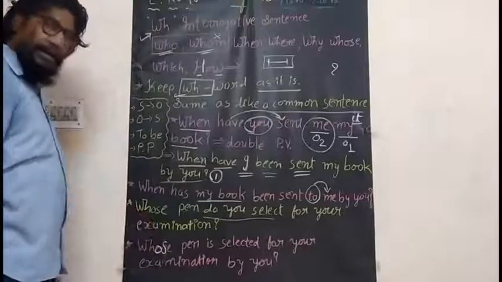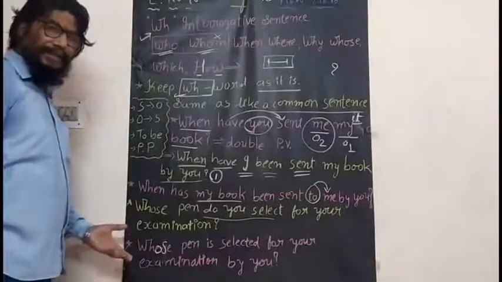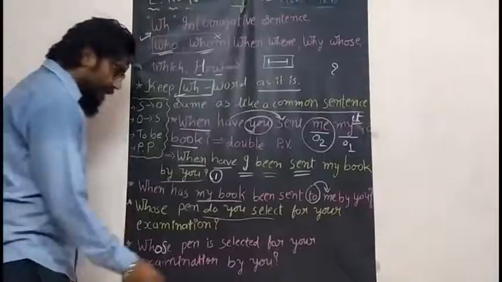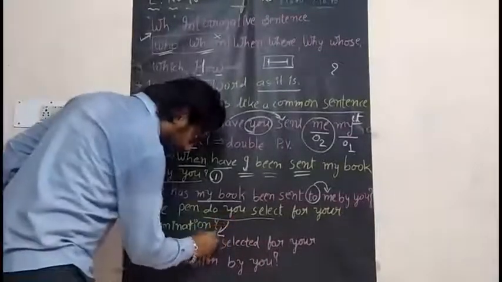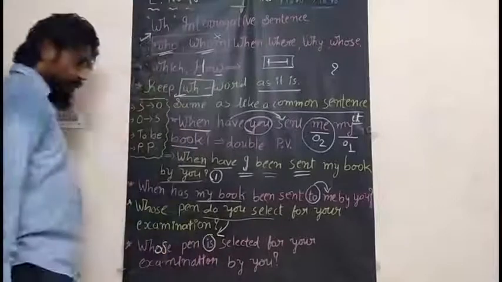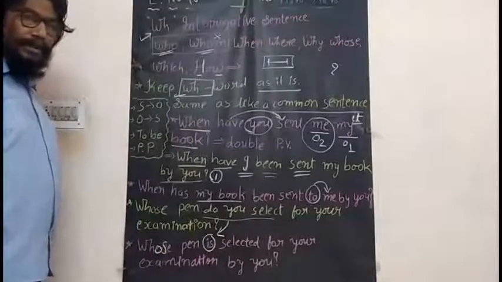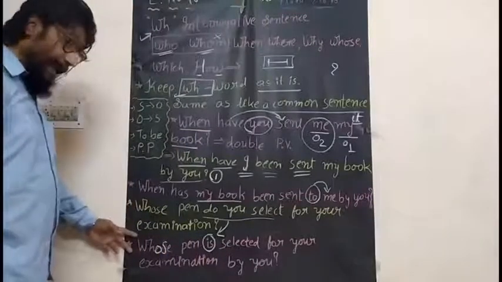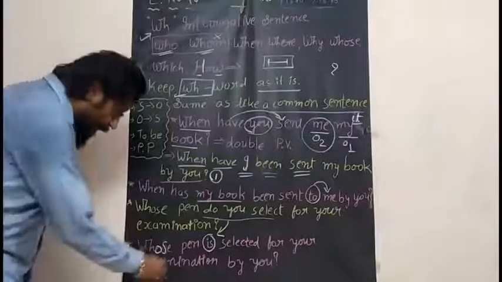Whose pen? Simple present tense is used. And that simple present tense we have indicated here with the to be form. Whose pen is equal to is.